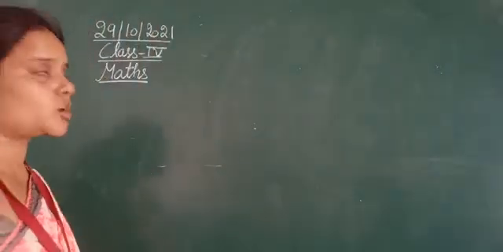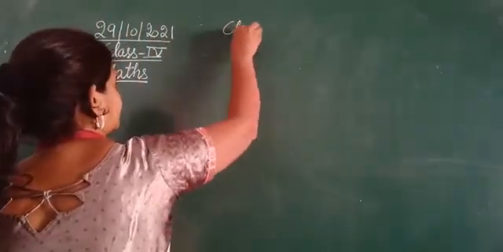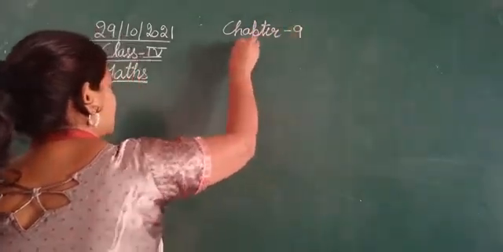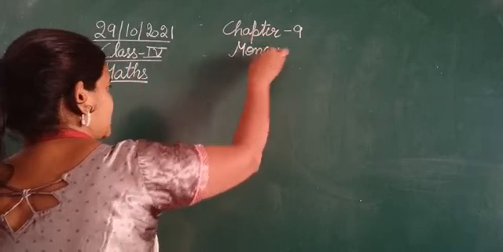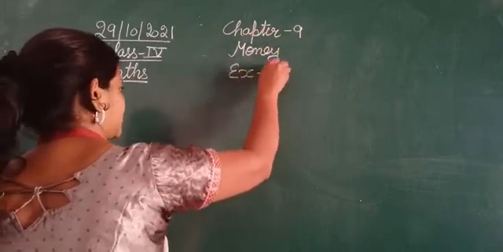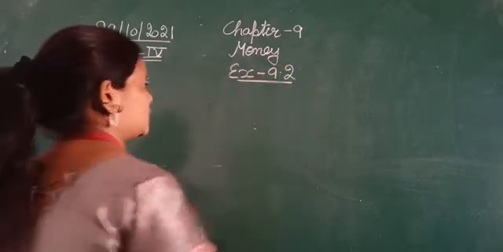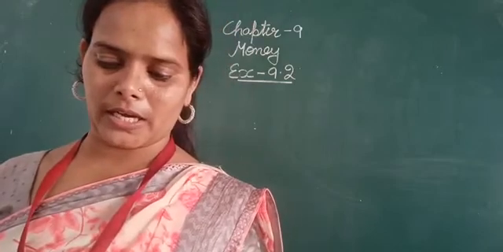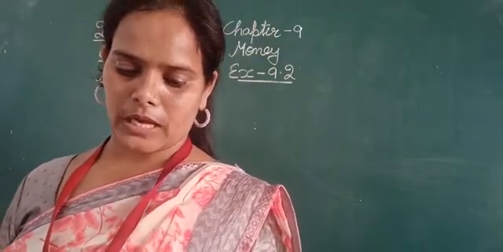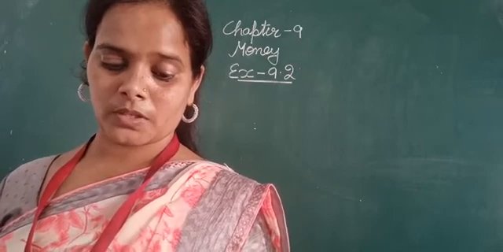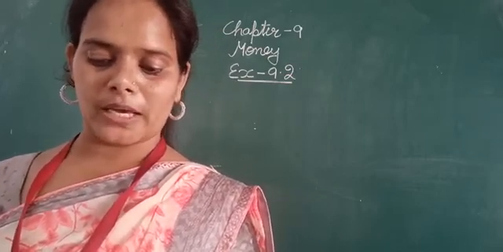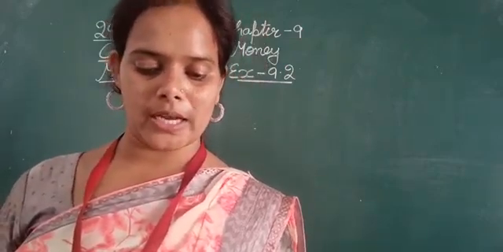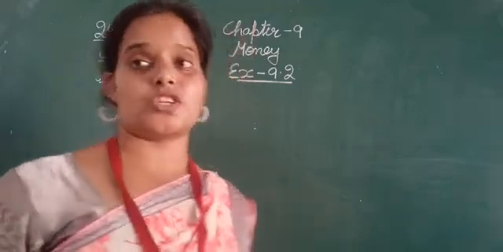So first of all, write down the topic here: chapter 9, Money, exercise 9.2. In the last session we had done up to question number 14. So I'm going to begin with question number 15 now. Up to question number 14 we had already done in the last session. So let's begin with question number 15.